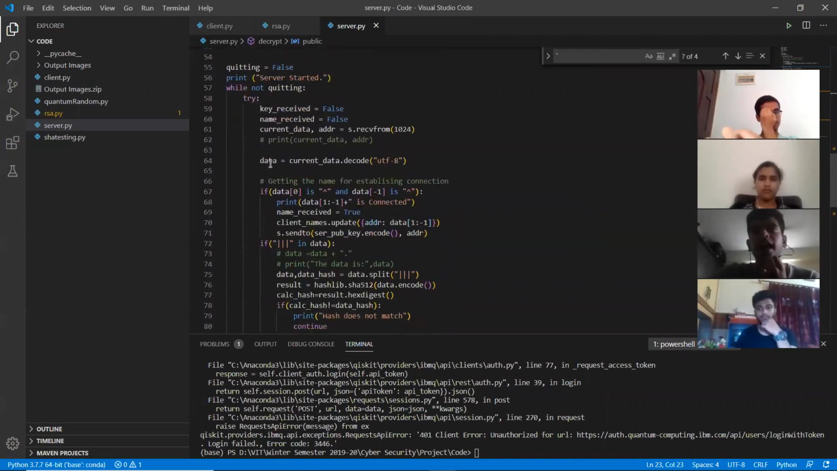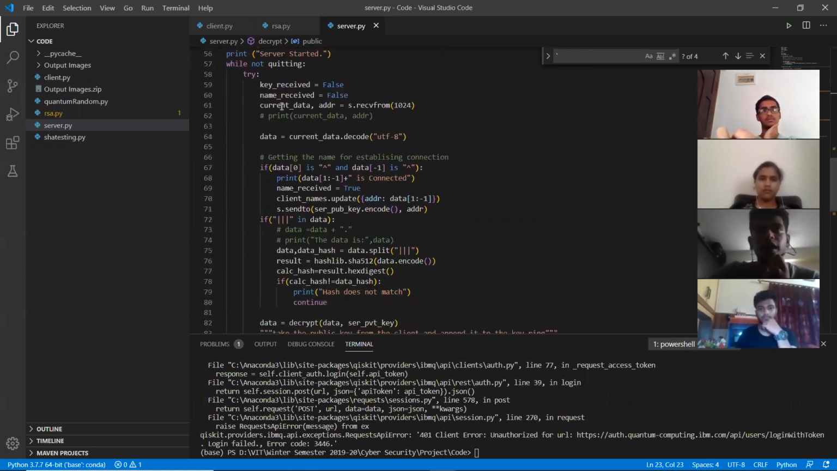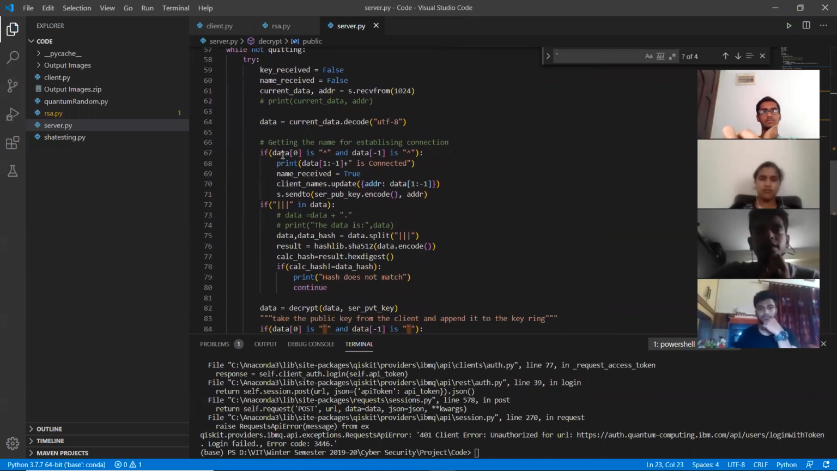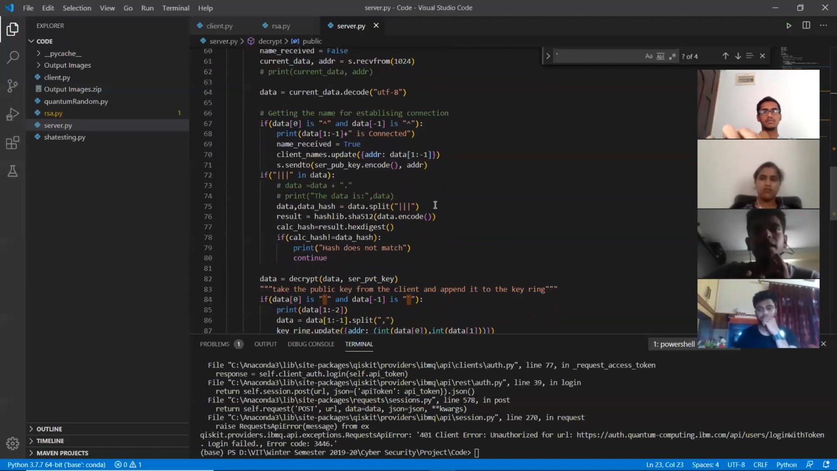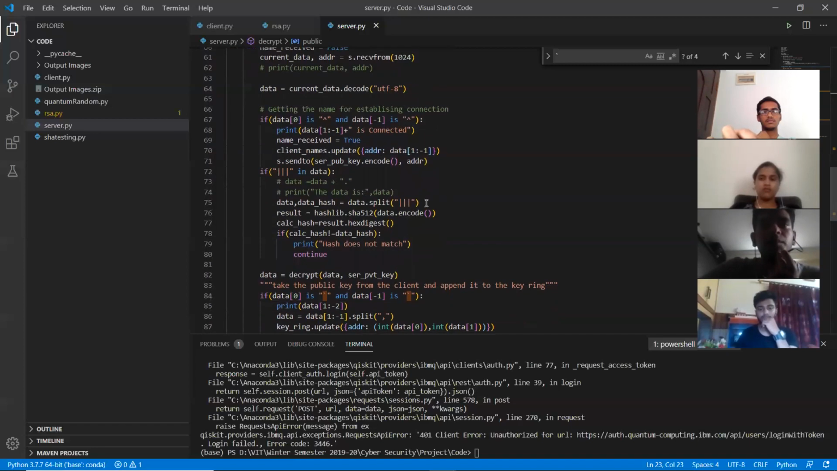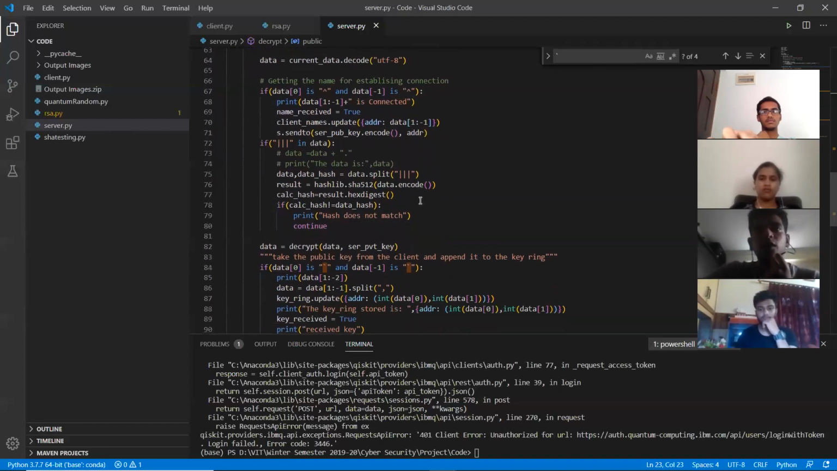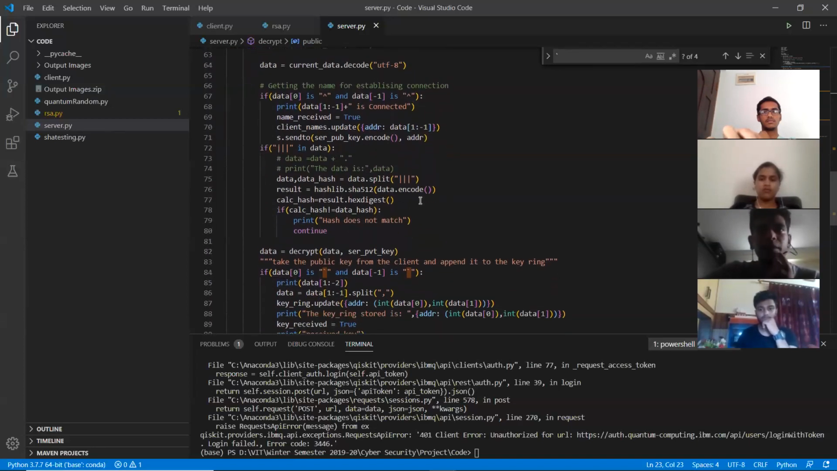Initially the server has to get connected to the client. In order to establish these connections, the client sends the name of the client along with the caret symbol to the server. When the connection is established, the client changes his name, he updates his name. Then the server checks the data of whatever the client sent.